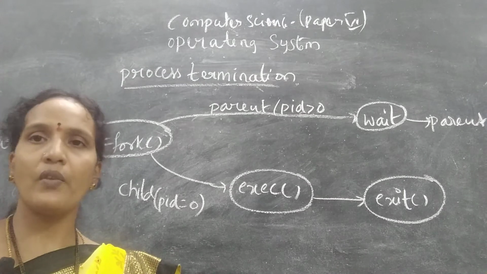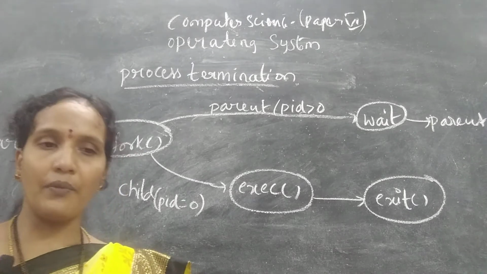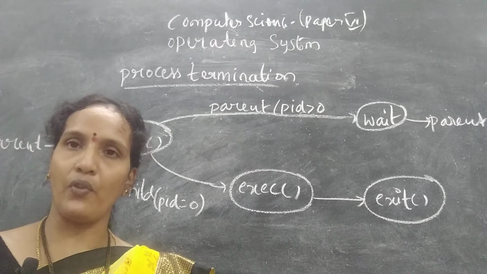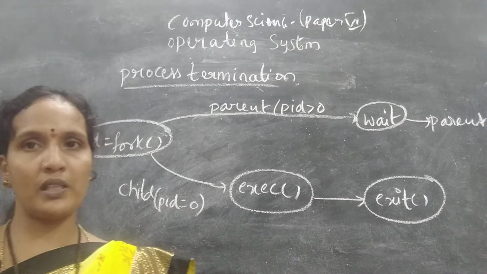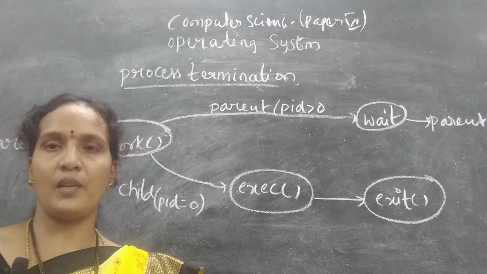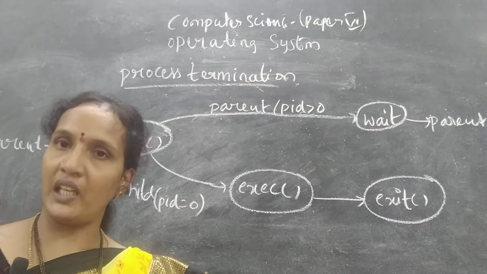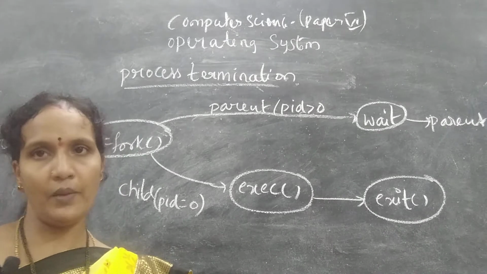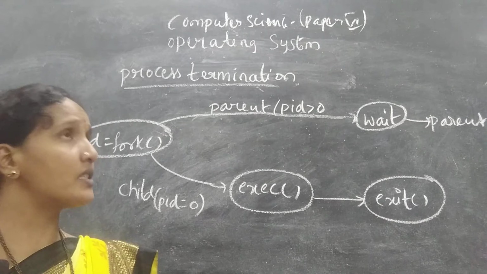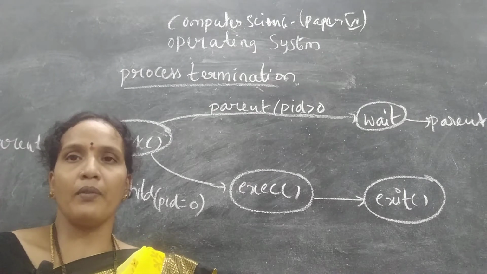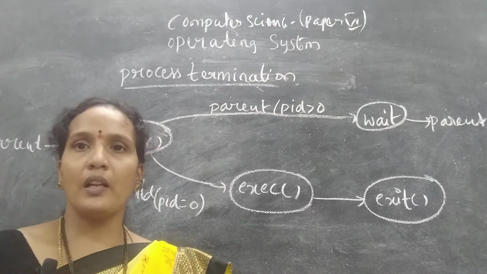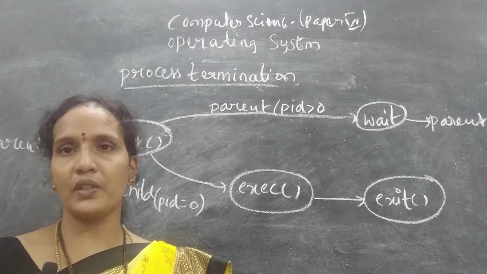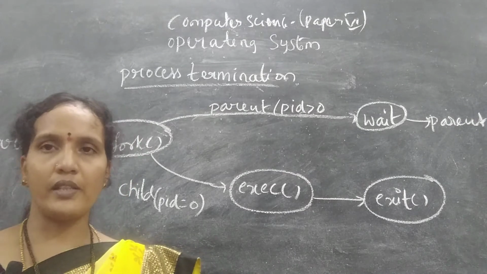When the child process is created, for each and every child a separate ID should be generated, and it will be created using fork only. When a child process is created, whatever resources it needs, like CPU time, files, and memory, should be given by the parent process. If the parent process resources are not sufficient, then the operating system will give the resources. Next, address space: the child process is a duplicate of the parent, so whatever address space is there for the parent is shared by the child process.